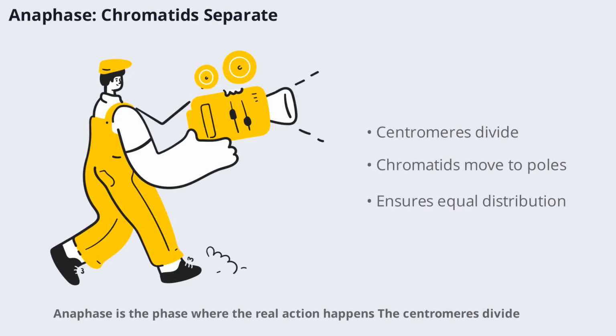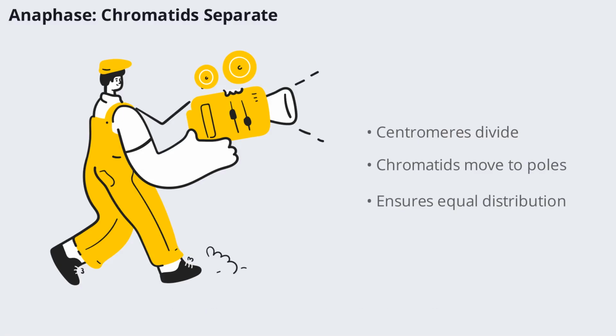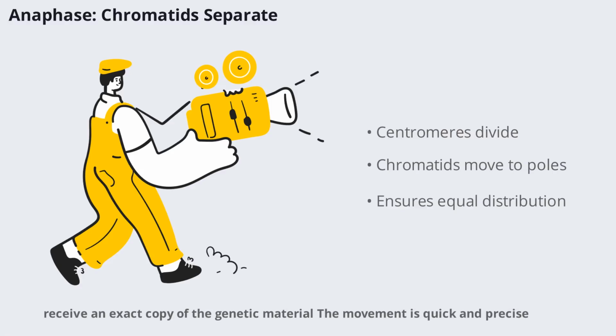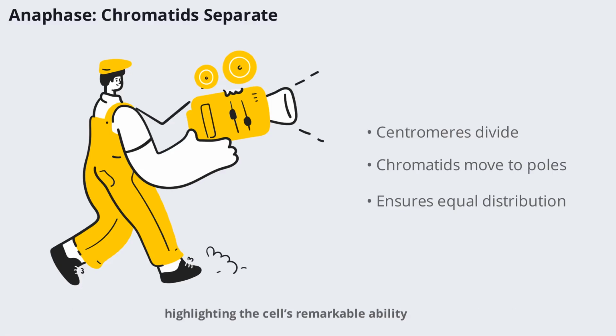Anaphase is the phase where the real action happens. The centromeres divide and the sister chromatids are pulled apart by the spindle fibers toward opposite poles of the cell. This separation ensures that each daughter cell will receive an exact copy of the genetic material. The movement is quick and precise, highlighting the cell's remarkable ability to organize and distribute its contents.